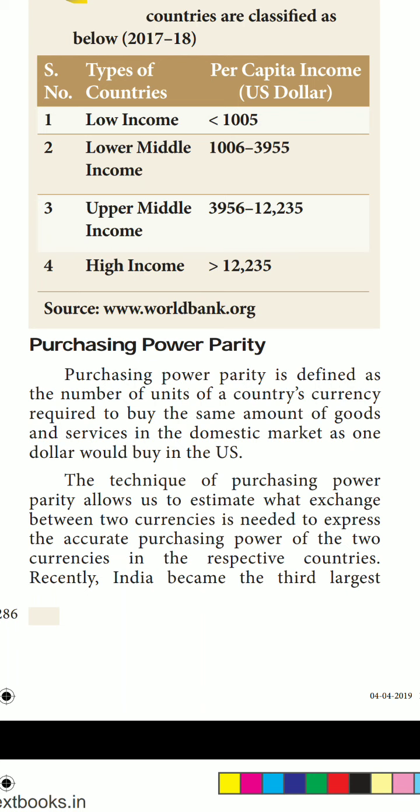So, what do you know about this purchasing power parity? It is defined as the number of units of a country's currency required to buy the same amount of goods and services in the domestic market as $1 would buy in the US. The technique of purchasing power parity allows us to estimate what exchange rate between two countries is needed to express the accurate purchasing power of the two countries. For example, India is the third largest economy in terms of purchasing power parity. China became the largest, defeating the US to the second position.